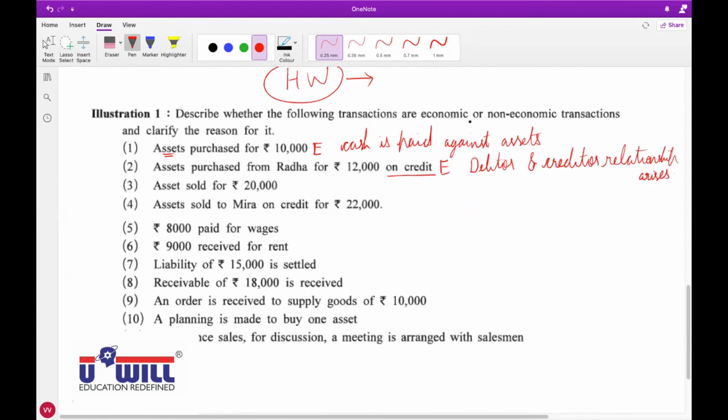Write it systematically when you are doing the homework, as it is done in the illustration. Right now, just understand it so that you all are able to do it.